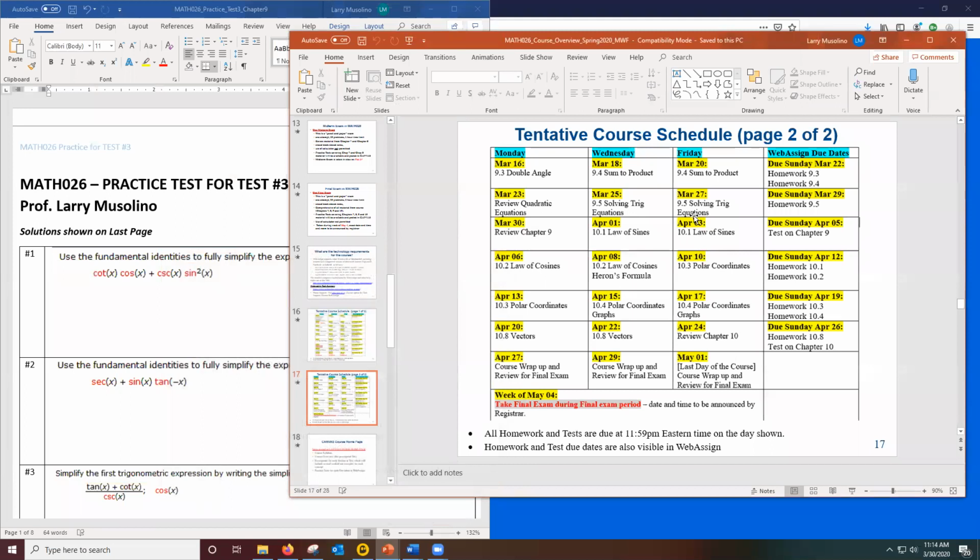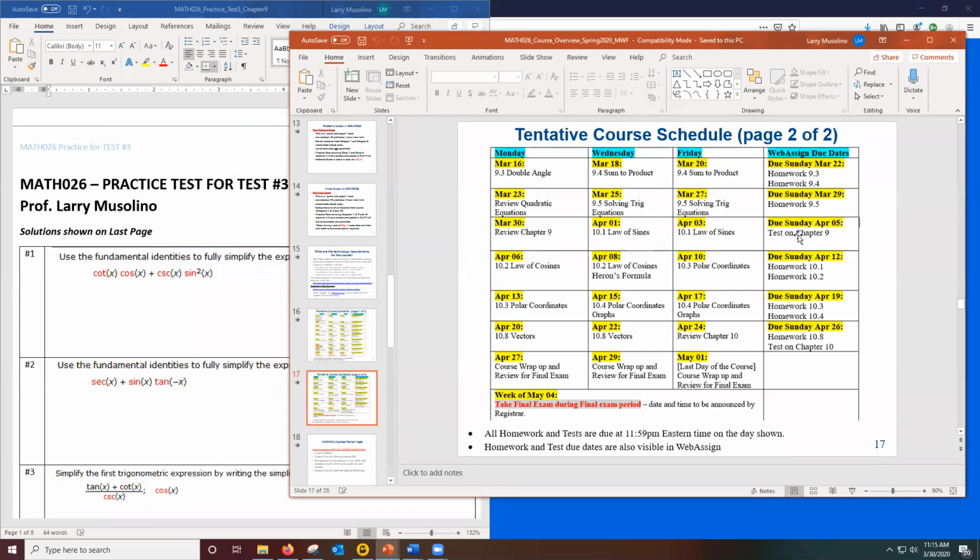All right. So folks, just to remind you on this calendar, we do have a test that's due this Sunday on Chapter 9, okay? And that's the only activity due by this Sunday. On Wednesday and Friday, we're going to cover section 10.1. This is called Law of Sines.